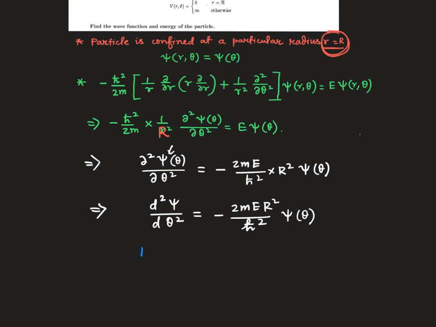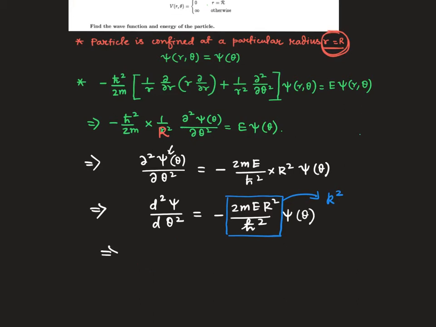As this psi is only a function of theta, we can write this partial derivative as a total derivative. As we know, energy should be greater than the minima of the potential, which is here 0. So our energy is always positive in this case. R square is positive, so this quantity as a whole should be a positive quantity, and we can take it as k square.